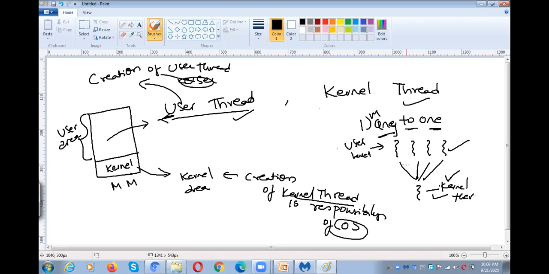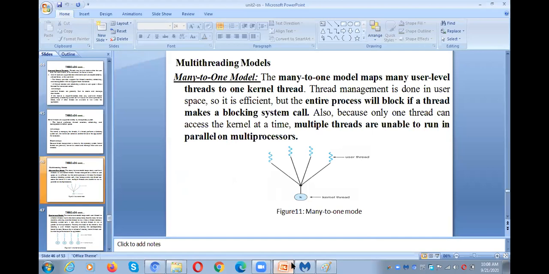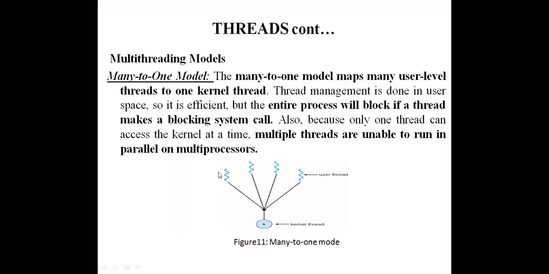Likewise, we have a total of 3 varieties, I think. Many to one, and one to one. The first variety is the many to one model. What is the many to one model? If you observe here, there are many user level threads. There is only one kernel thread. Okay. So what is the problem of many to one?